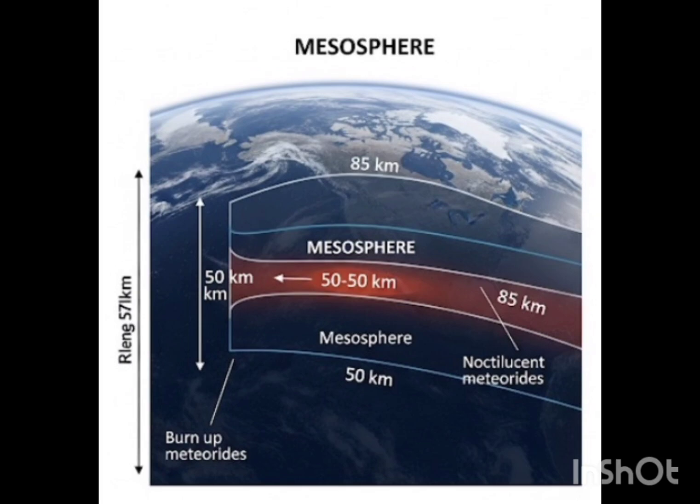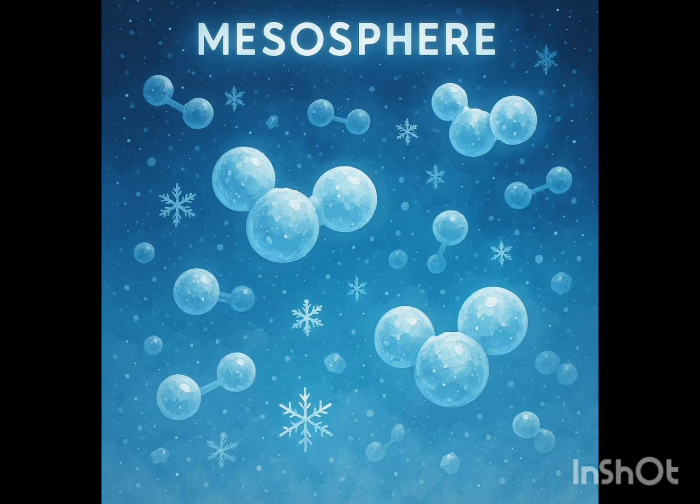Okay, let me tell you about the mesosphere's special property: it's the coolest layer. This is because of the fewer molecules. It's very cool because of the very little air. But then the exosphere should be the coldest? When we reach the exosphere, I will tell. So what's happening? In the troposphere first it was hotter, then it became cooler. Then the stratosphere became hotter. Then in the mesosphere it became cooler again.